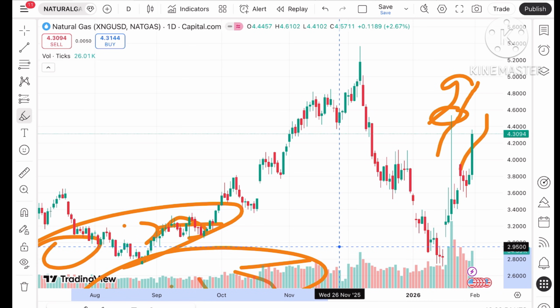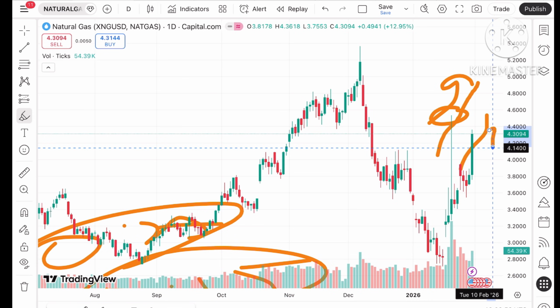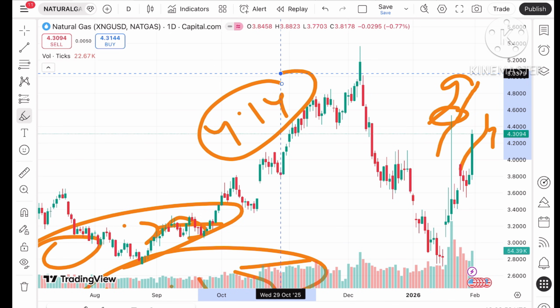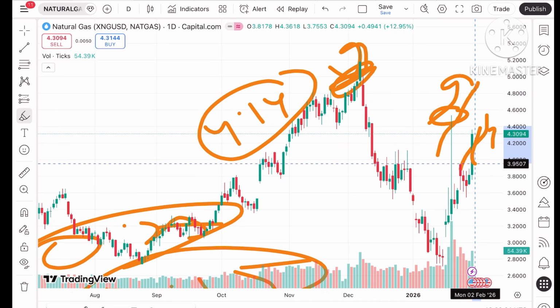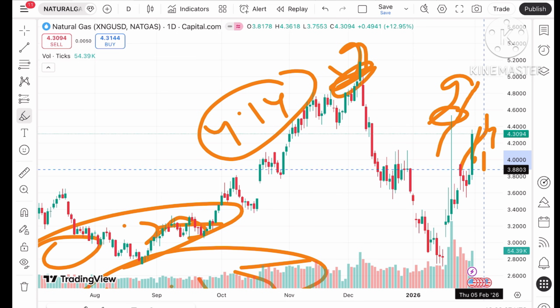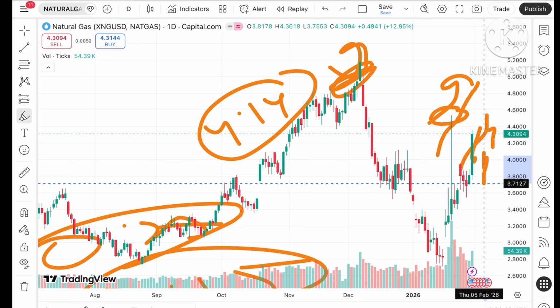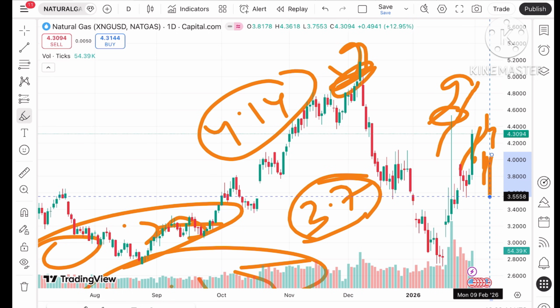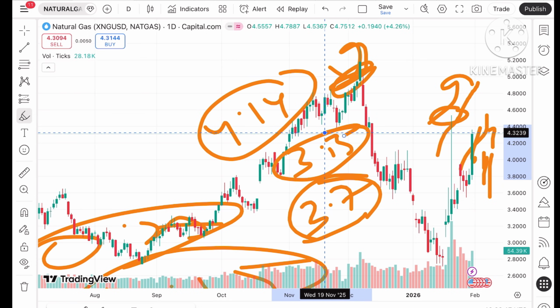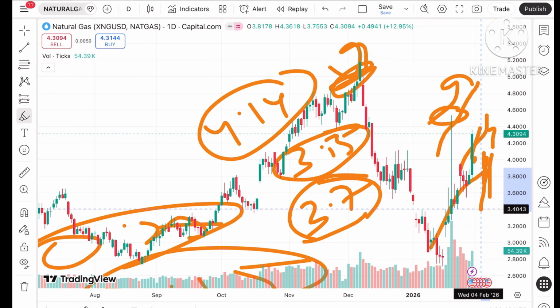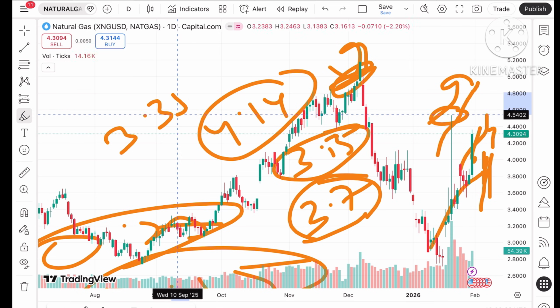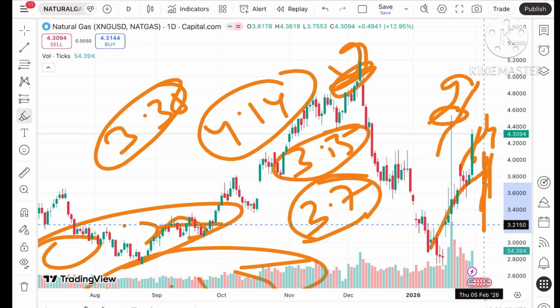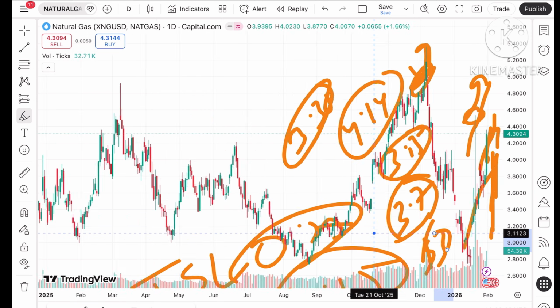Okay, but if it starts coming down, we can see it can come down again towards a level of $4.14. From there a bounce back can be seen, but if the price doesn't bounce back, it can come down towards $4. And if the price falls below this level, a chance of going towards 3.94, and from there a level of 3.87. Once the price goes below this level, we can see it can touch a level of 3.7, and from there a further fall can be seen towards $3.55. Then there is a probability of further downfall towards $3.38. And if the price falls below that level, a chance of going towards 3.2 can be seen, and from there it can move towards $3. Okay, these are the levels you have to watch.